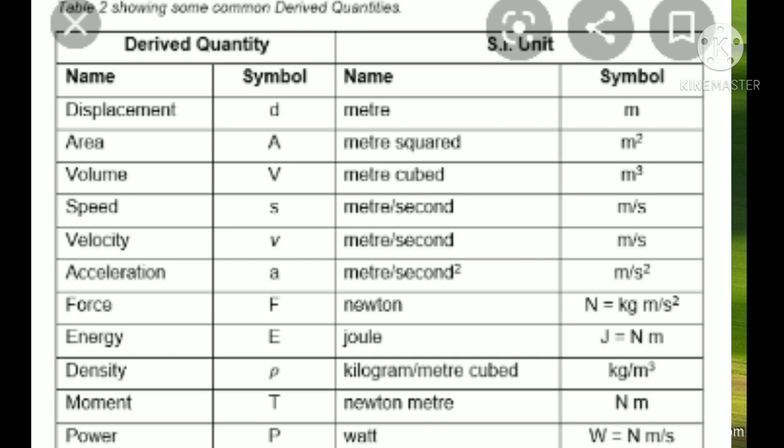And speed means displacement by time, that is meter by second. So meter is one of the basic units, and also time. The unit of time is second. So that is another unit. So the quantities that can be expressed in terms of other physical quantities are called the derived quantities.